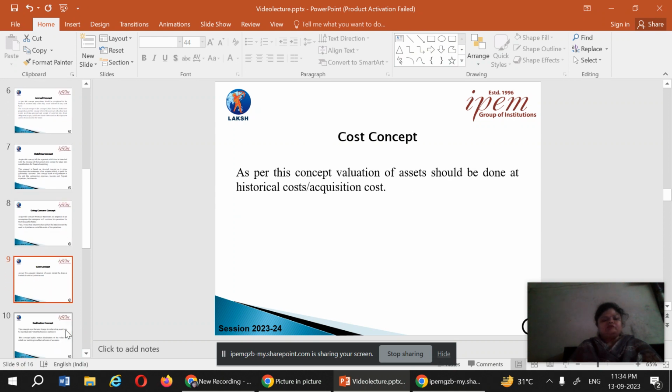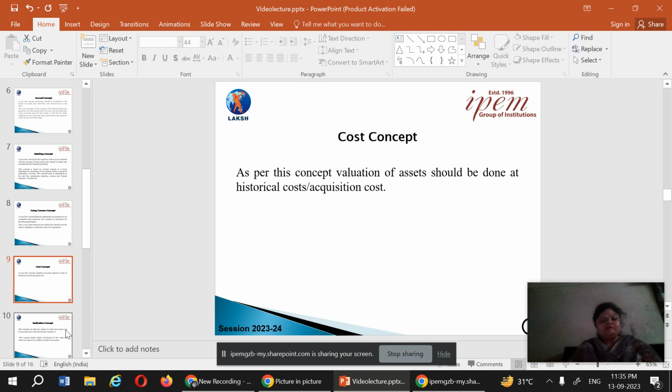Next is the cost concept. There are two types of cost which are always there in the books of account: one is the market value and one is the cost. This is at book value, or the acquisition cost, or the historical cost. As per this concept, the asset should be valued only at the historical cost or the acquisition cost.